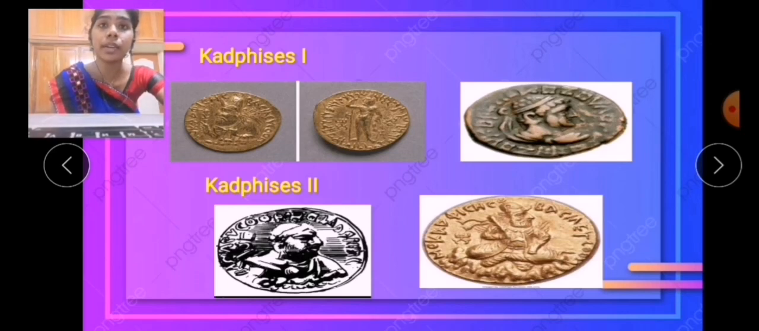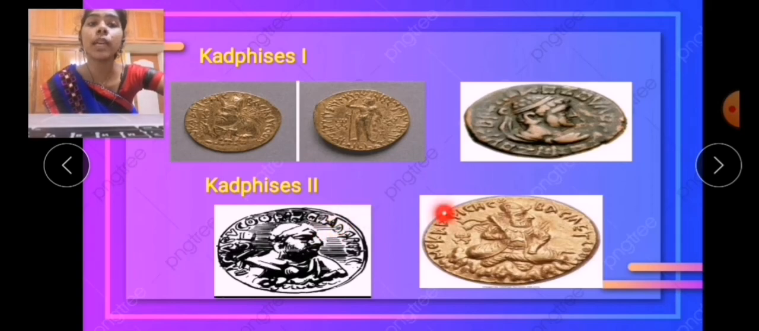Some of his coins contain inscribed figures of Lord Shiva, and imperial titles were inscribed in the Kharoshthi language. This is the coin issued by him, inscribed with the figures of Lord Shiva and in the Kharoshthi language.